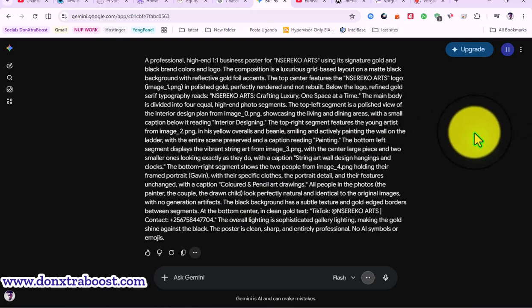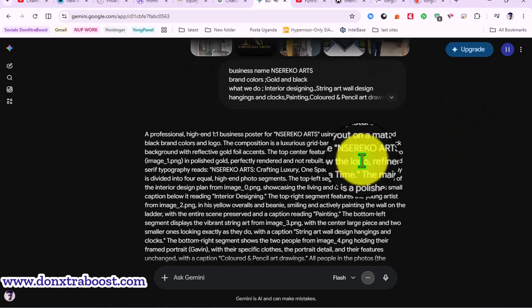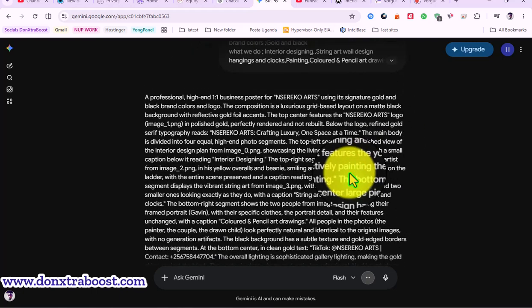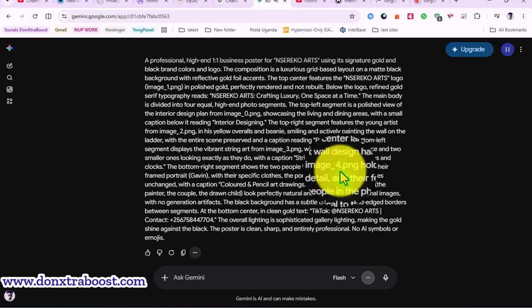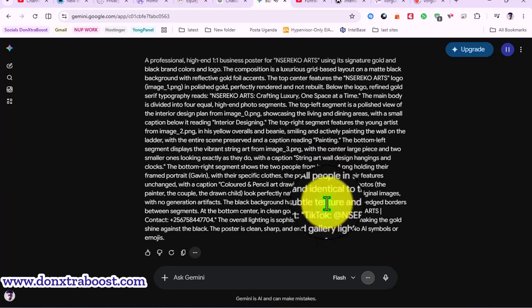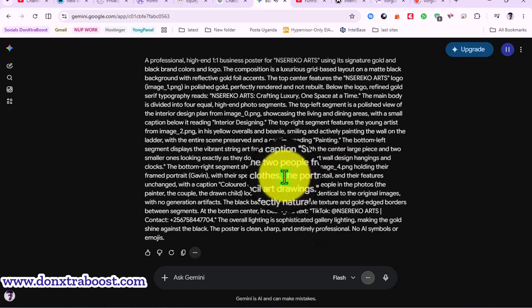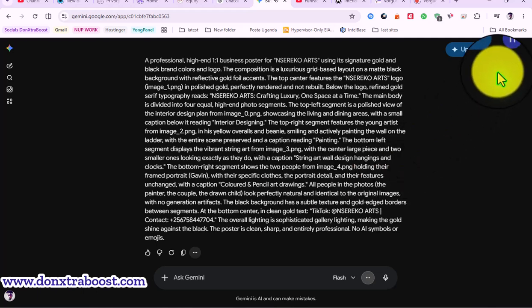A professional, high-end one-to-one business poster for Enserico Arts, using its signature gold and black brand colors and logo. The composition is a luxurious grid-based layout on a matte black background with reflective gold foil accents. The top center features the Enserico Arts logo, image_1 link to .png, in polished gold, perfectly rendered and not rebuilt. Below the logo, refined gold serif typography reads, Enserico Arts, crafting luxury.